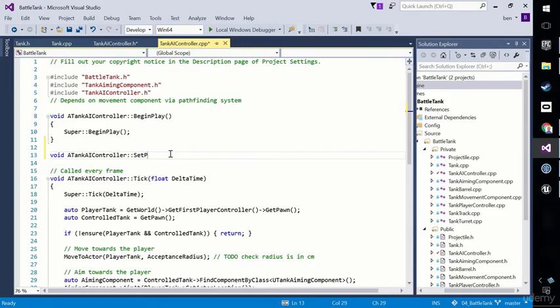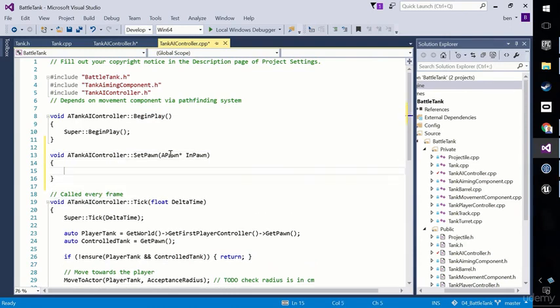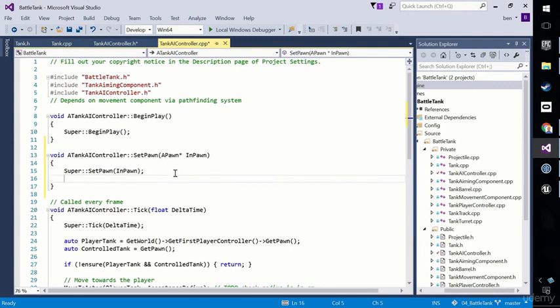So we SetPawn, a pawn pointer, InPawn, and then we're ready to go and implement the method. First thing we need to do is call the superclass. We're overriding here, so we want to call Super::SetPawn(InPawn). We don't know what the game engine's doing in the superclass. We've overridden it, and if we don't call Super, then this whole thing won't get called on this object, and that's no good. Okay, so we've called Super.